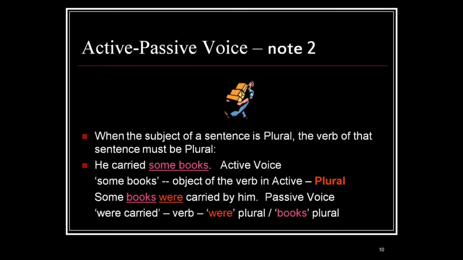Here were carried. It is the verb, or it is called passive verb. Were is plural. Books is also plural.